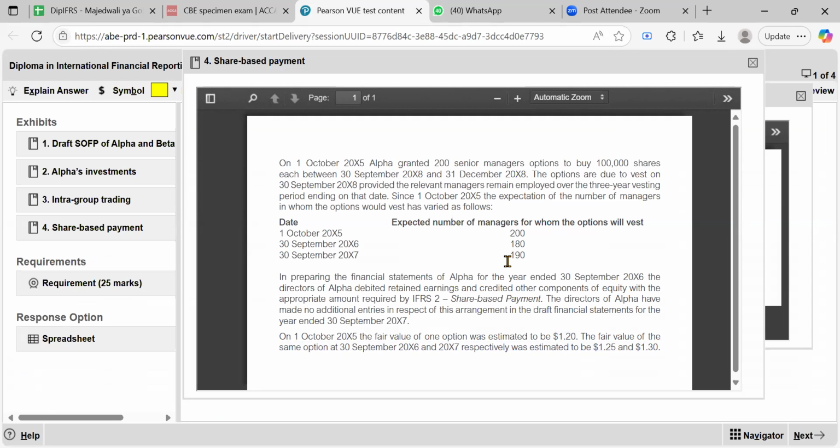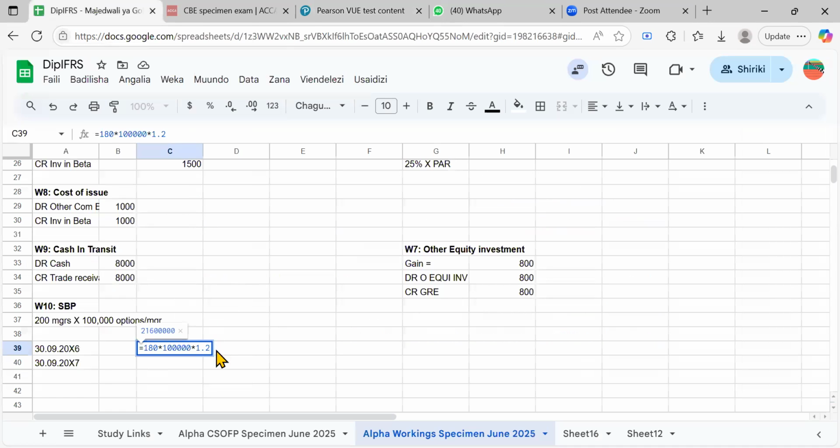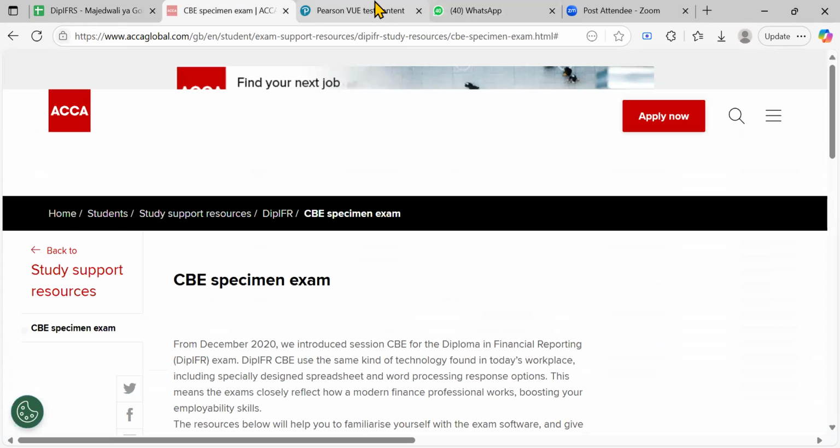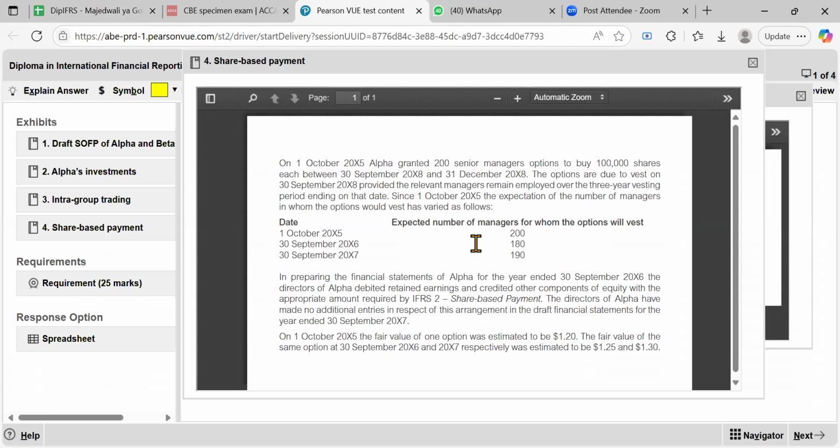If you are going to settle in cash, it means the actual money is going to be given out, so you have to really comply with the fair value at a particular date. Okay. So you multiply by 1.2. And remember, when we speak of 180 after 1 year, we don't mean the number of managers who will still be available after 1 year. No, we don't mean that. We mean, we predict.